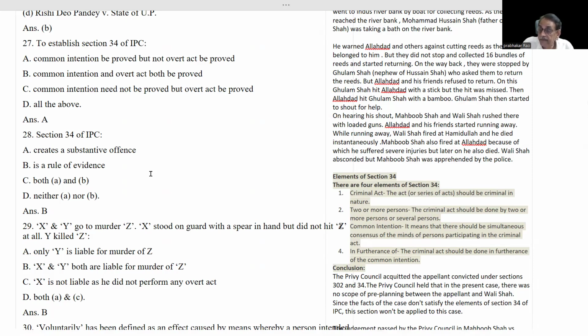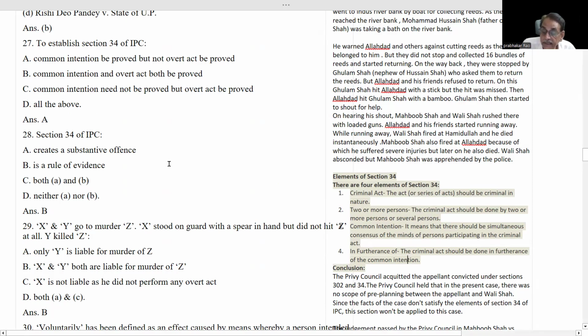But Section 34, common intention, doesn't prescribe any punishment. It is only a rule of evidence. We have to prove that there is a common intention among them. Then each and every one is liable for every act committed by them. That's why Section 34 is a rule of evidence.